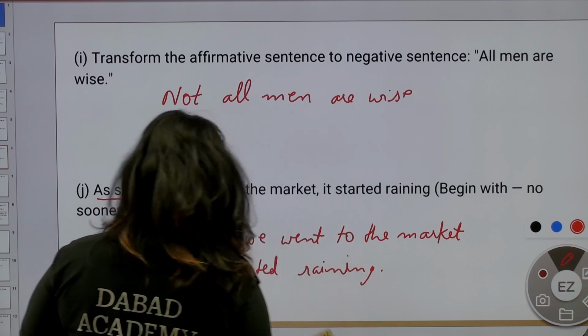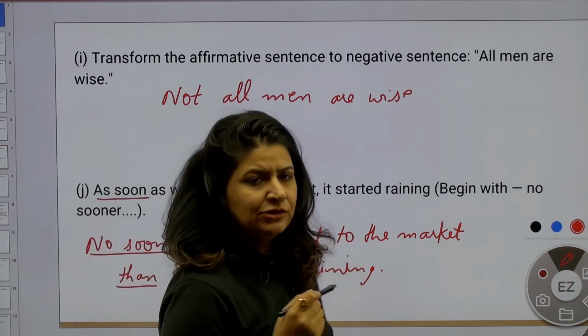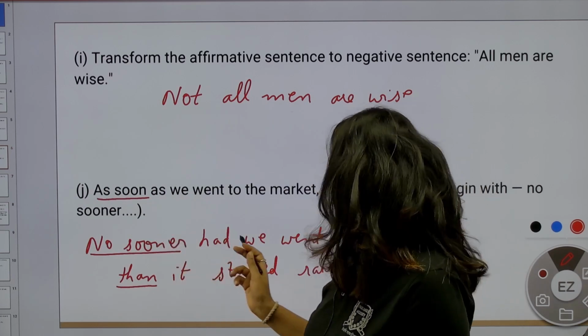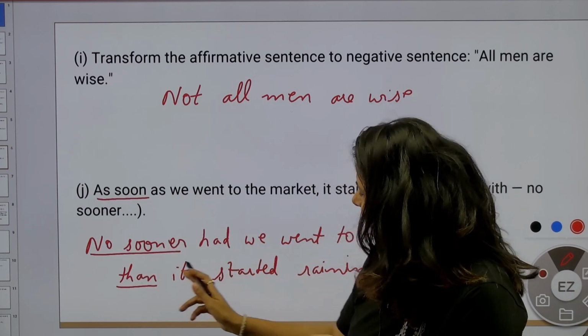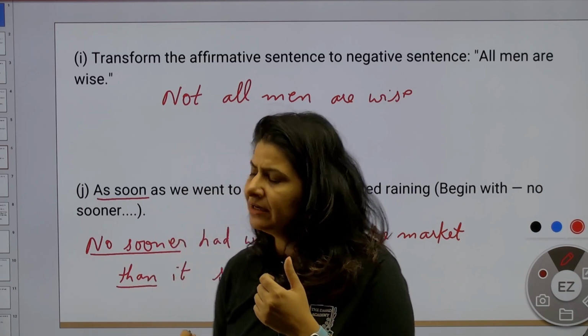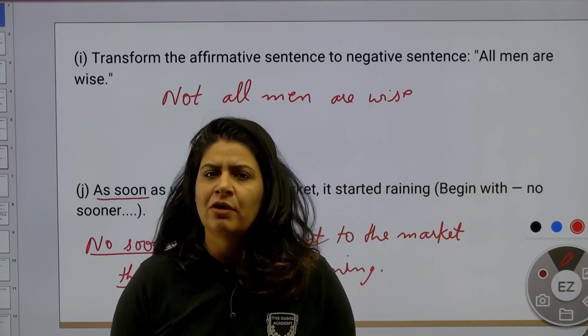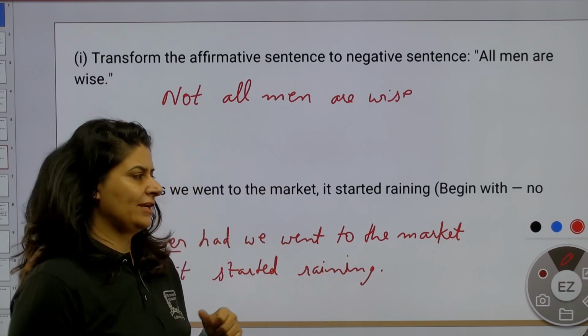All right. So no sooner is followed by then. So this you have to keep in mind. No sooner had we went to the market, then it started raining. The concept of past perfect is highlighted here: had plus V3, followed by the second form of verb for the second completed action.